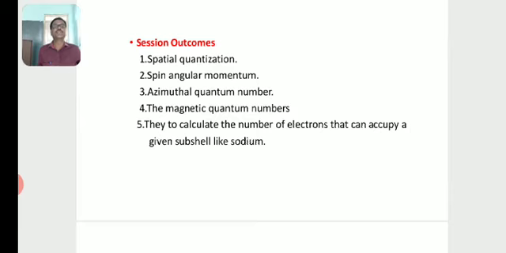Session outcomes: spatial quantization, then spin angular momentum, azimuthal quantum number, the magnetic quantum numbers, and to calculate the number of electrons that can occupy a given subshell, like that in the sodium atom.